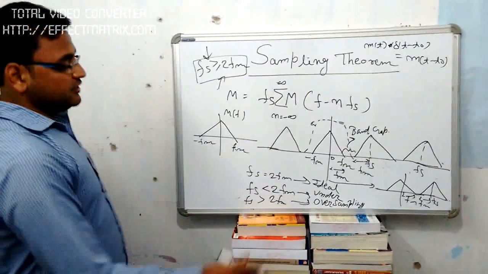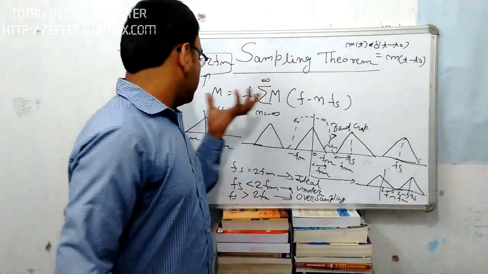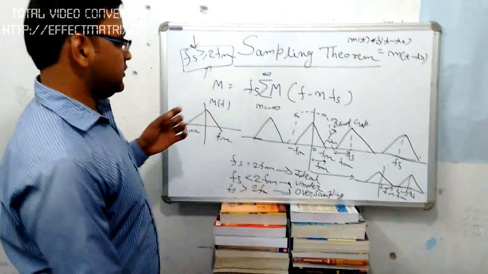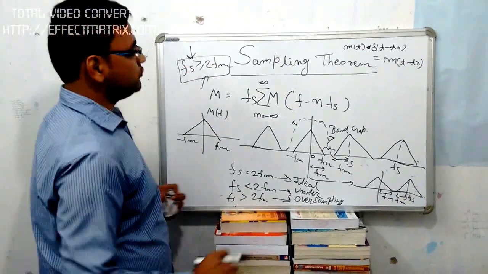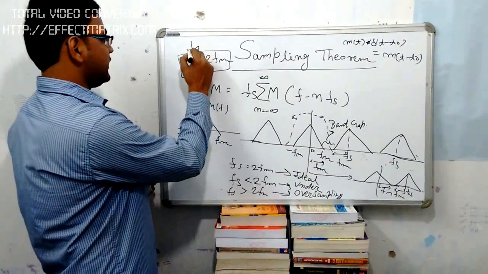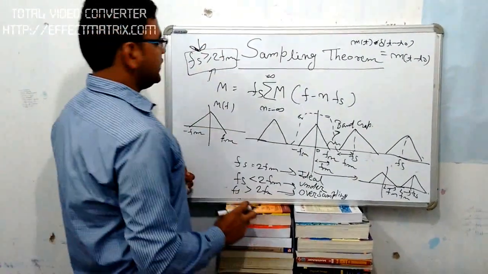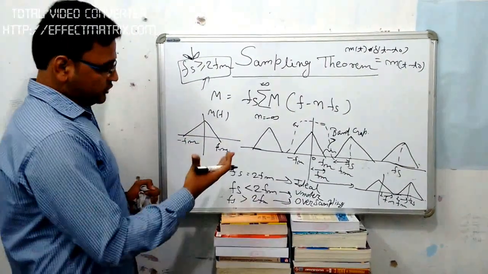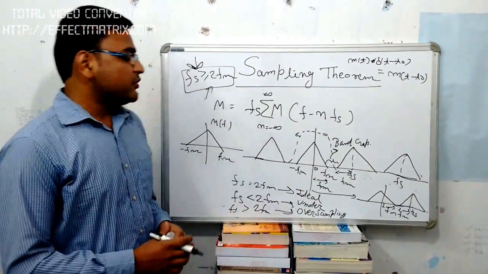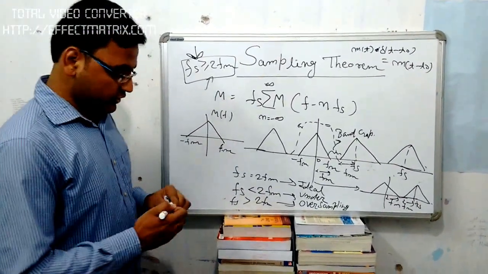So we have seen, by using the spectrum of the message signal, that it is very important to choose a sampling frequency greater than or equal to 2Fm, so that we can reconstruct the data without any distortion. Okay, so that was the sampling theorem. Thank you very much.